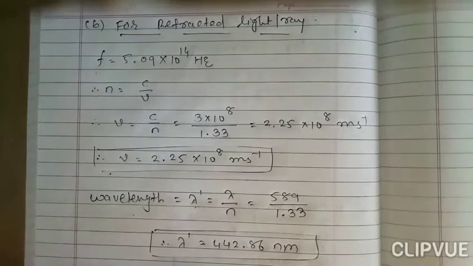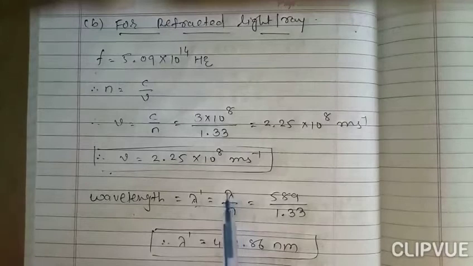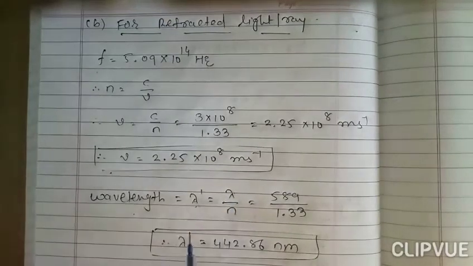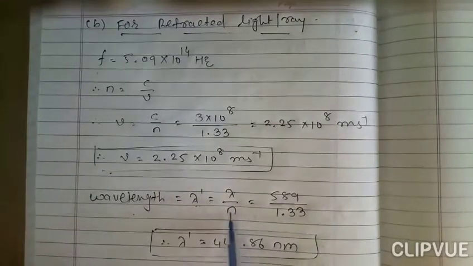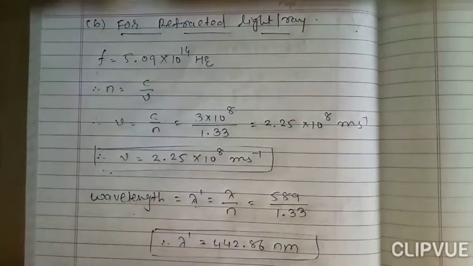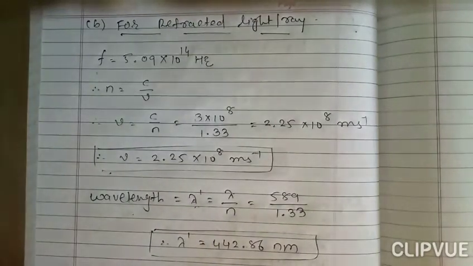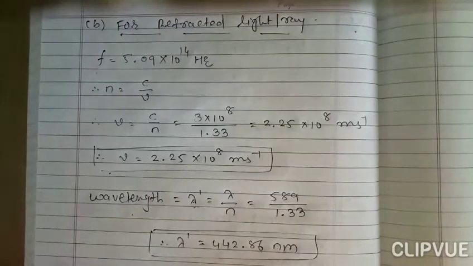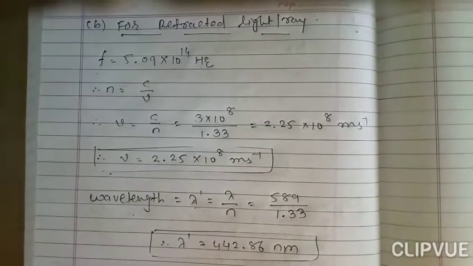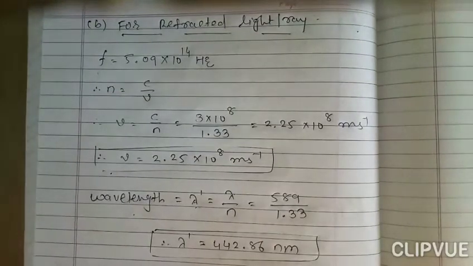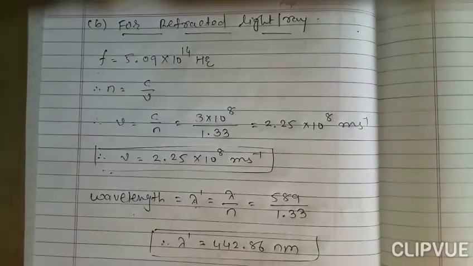When the medium changes, then wavelength lambda dash is equal to lambda upon n, where lambda is the original wavelength. So the value of lambda is 589, the value of refractive index is 1.33. So we get the wavelength for refraction, right? So this is a very easy sum. You have to remember the formulas, then you can easily find the answers, right?